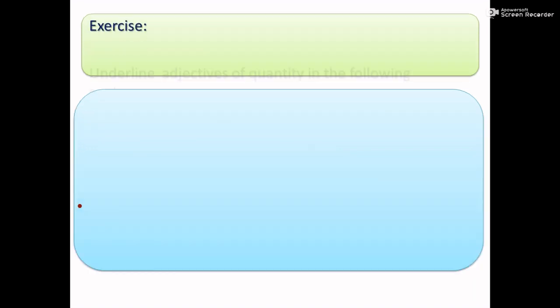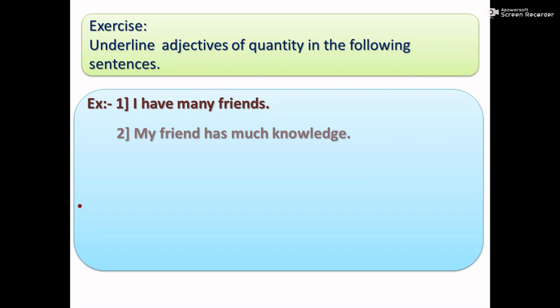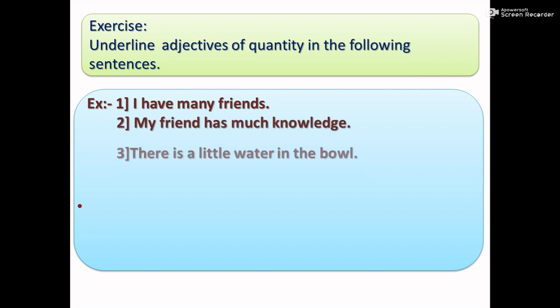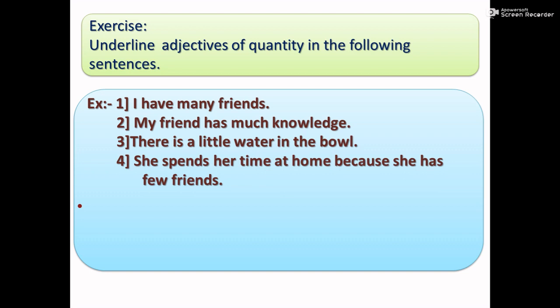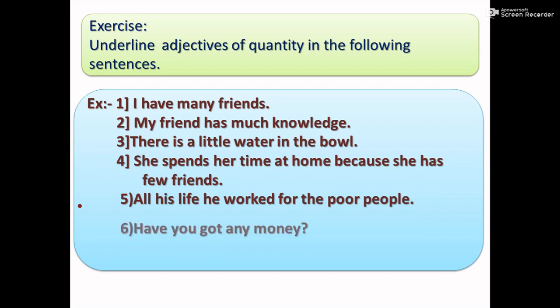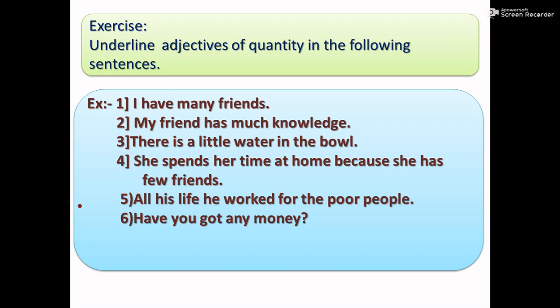Let us see an exercise. Underline the adjectives of quantity in the following sentences. I have many friends. My friend has much knowledge. There is a little water in the bowl. She spends her time at home because she has a few friends. All his life he worked for the poor people. Have you got any money? Students, read all these sentences and underline adjectives of quantity.